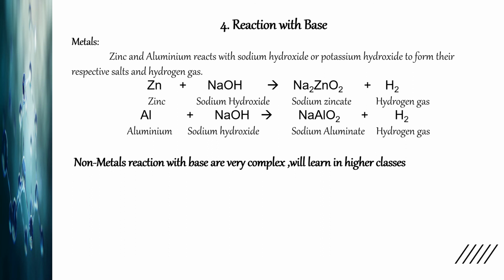See, with acids, metals react, and non-metals don't react with acids. With the bases, a few metals react with the base, but non-metals don't. The non-metals' chemical reaction with the base is slightly complex, so you'll be learning it in the higher class. With this, today we'll end our lesson, and in the next class we'll go ahead and see the other properties.